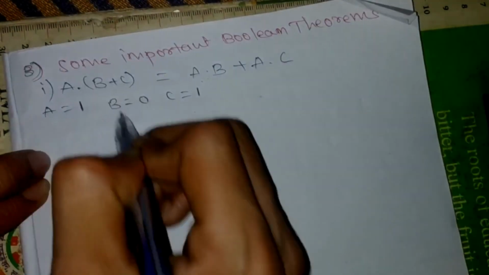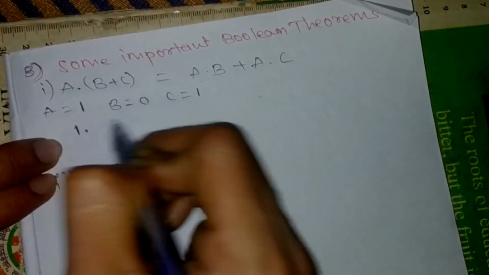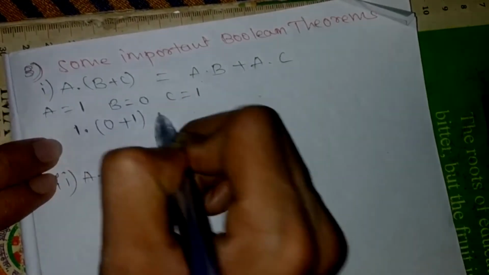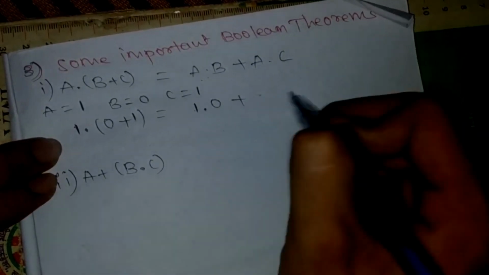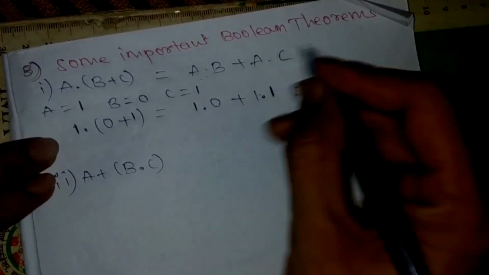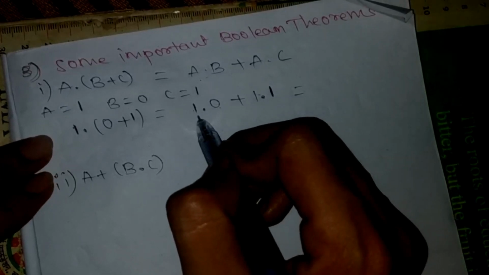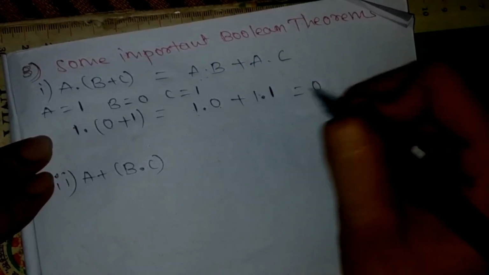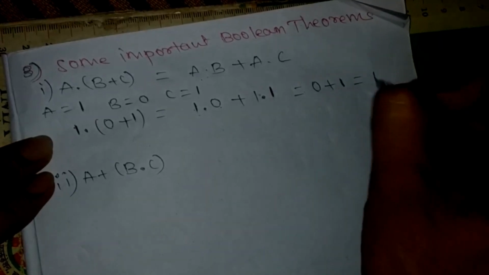Putting the values in this equation, 1 dot 0 plus 1 dot 1. As we know, anything ANDed with 0 results in 0, and 1 dot 1 is 1. Ultimately it is going to be 1 as a result.